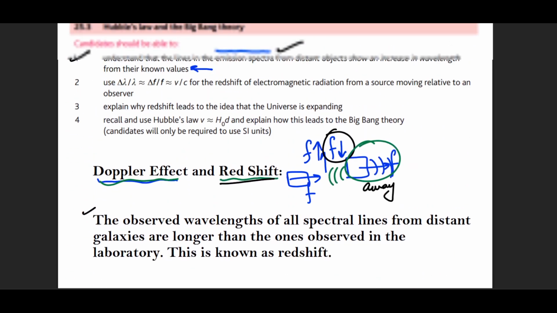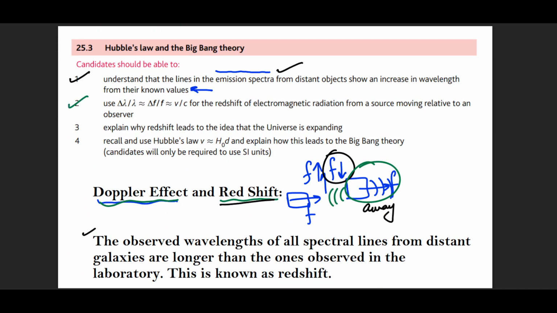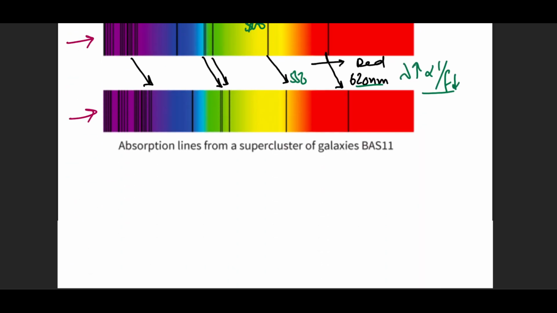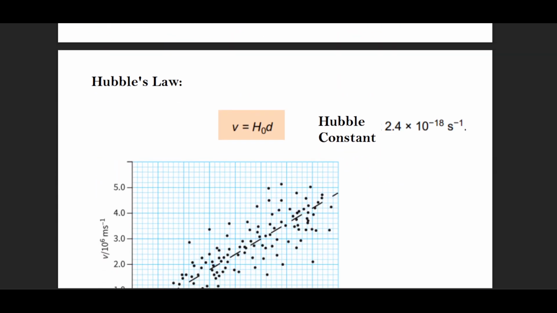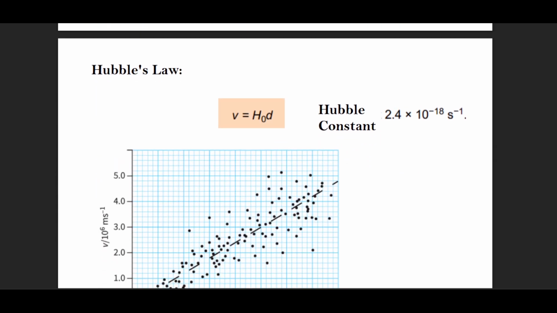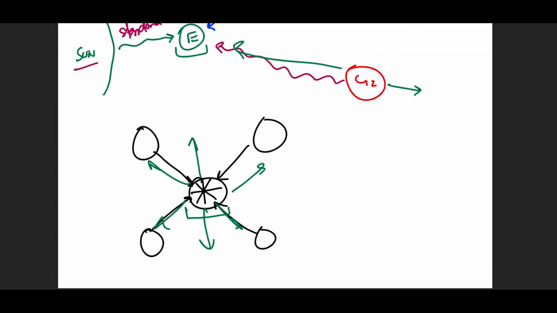Okay. So we understand the use of this equation as well. We understand that redshift leads to the idea of the expanding universe and the Big Bang theory. The last is Hubble's law. Let's move towards Hubble's law. What is that? Now, Hubble's law suggests that the velocity of receding, the speed at which the galaxy is moving away from you, is proportional to its distance. If the galaxy is far away from you, then it is very likely that its speed moving away from you is also higher. What does that mean in terms of a statement?